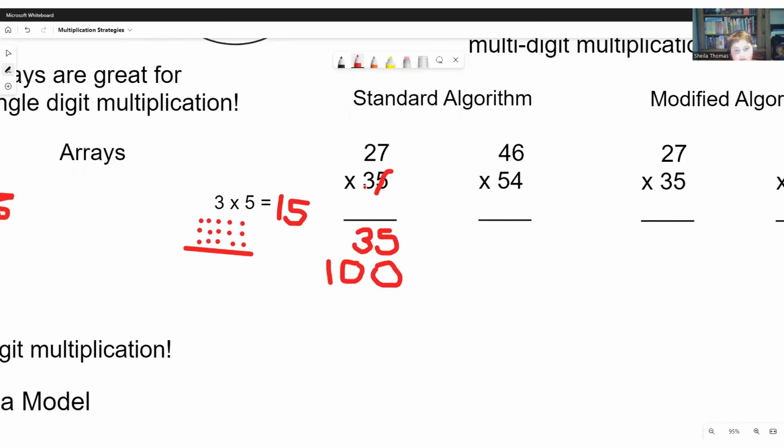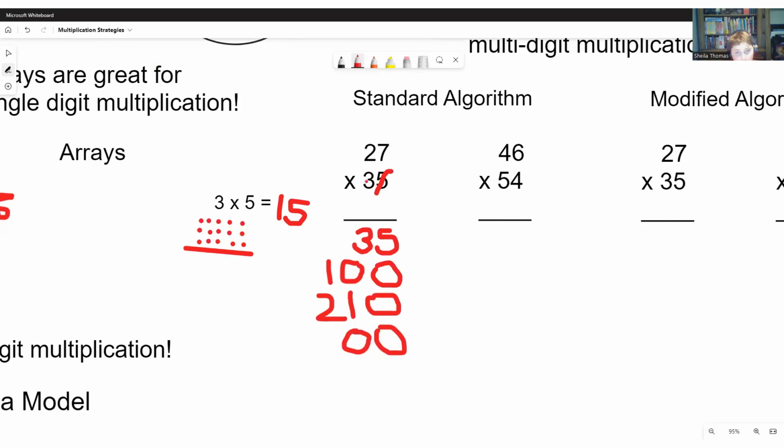And then we move on to our 3, but this is not a 3, it is a 30, so we need to draw our 0 there. So 30 times 7 is 210, so we write 210 down. And then 30 times 2, well, this is not a 2, this is a 20, so we have to write our 0 for the 30 and the 0 for the 20.